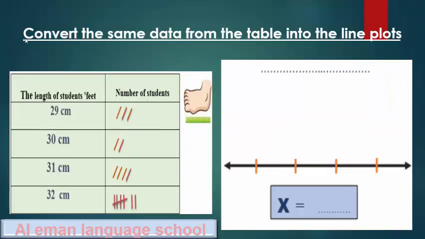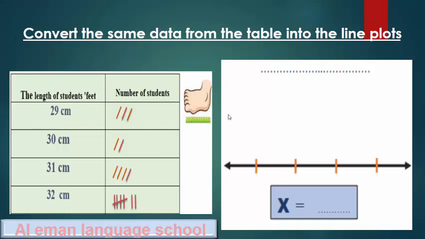And finally, we have line plot. Convert the same data from the table into a line plot. We have a table of data and we want to convert it into a line plot. So we have the length of students' feet and number of students. We have 29 centimeters. I have 3 students. 30 centimeters. I have 2 students. 31 centimeters. I have 4 students. 32 centimeters. I have 7 students.